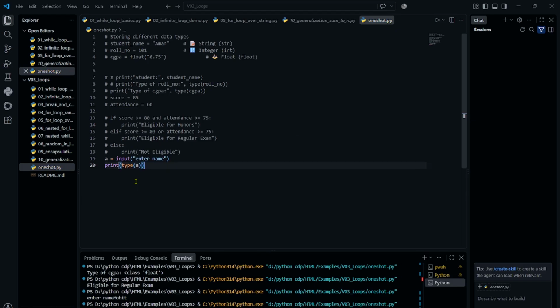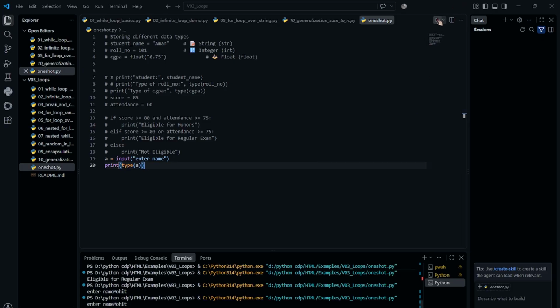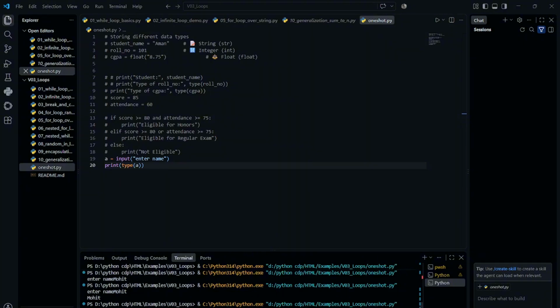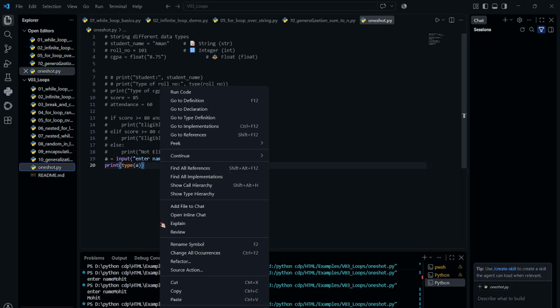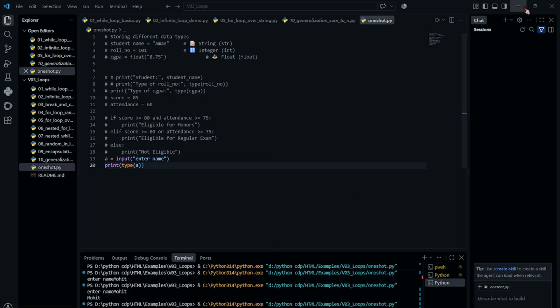Okay, so basically A always takes a string value. Let me show you its type. Okay, now let's run it. Enter name: Mohit. See, it's called class string. So we can get it that A is always a string value no matter what.